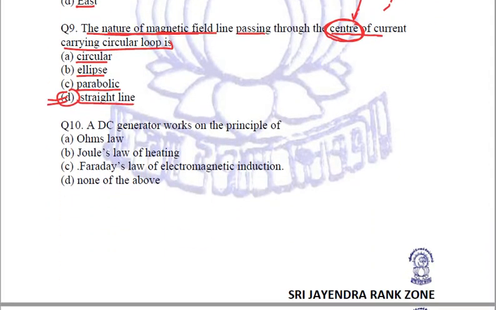Let's see the next question. A DC generator works on the principle of. Let's see the options. Ohm's law, Joule's law of heating, Faraday law of electromagnetic induction, or none of the above? It is option number C, the Faraday's law of electromagnetic induction. Right? So a DC generator works on the principle of Faraday's laws of electromagnetic induction.